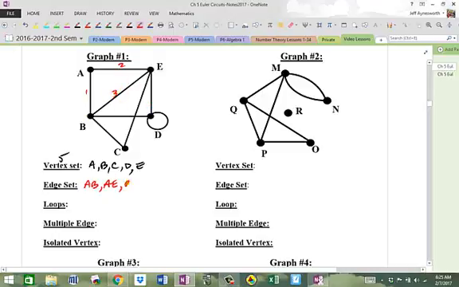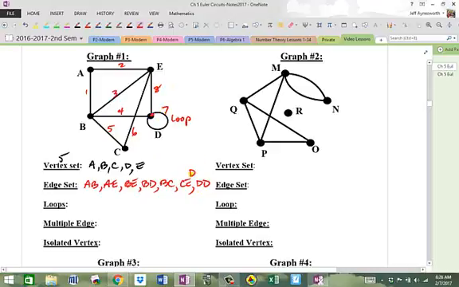All right, B, B, D. This is D right here, okay? Little typo there, it should have been D, really closer to the vertex itself. Okay, so BD, BC, and then CE, and then D back to itself. This is your loop right here. So DD. So let me see, that's 7, and then 8 here, DE.